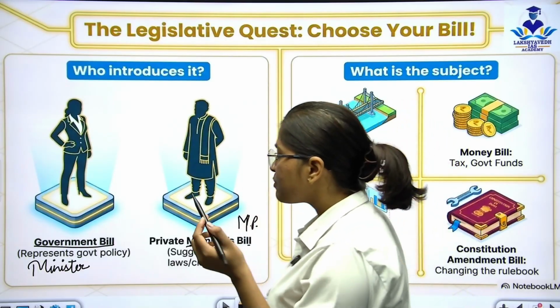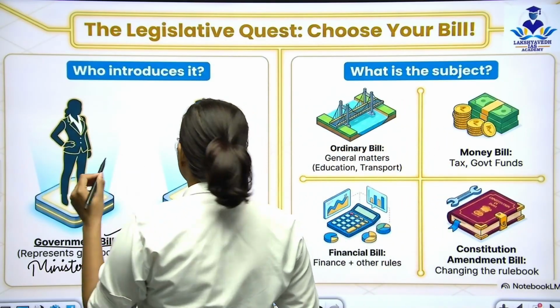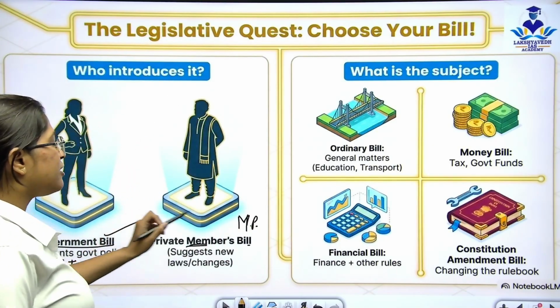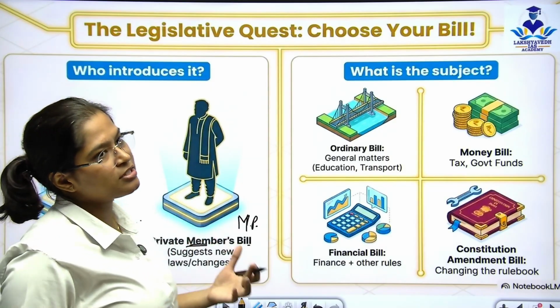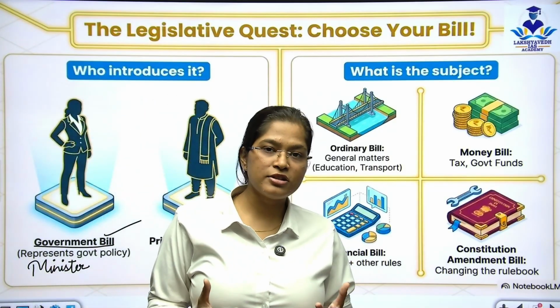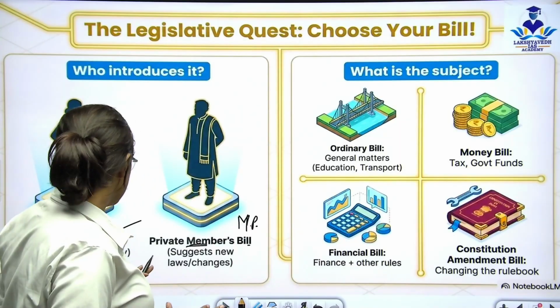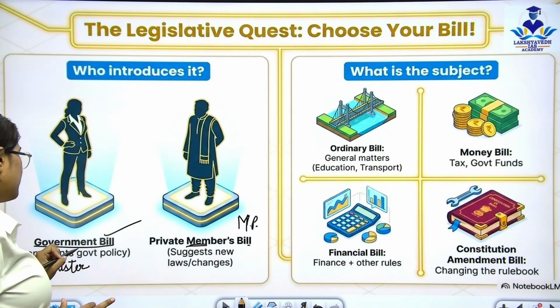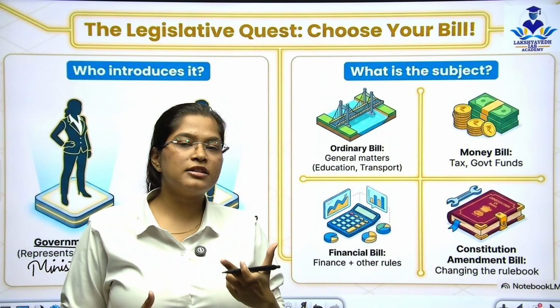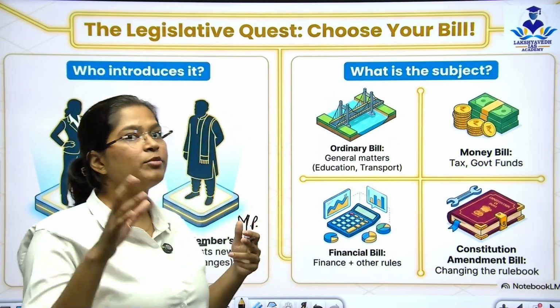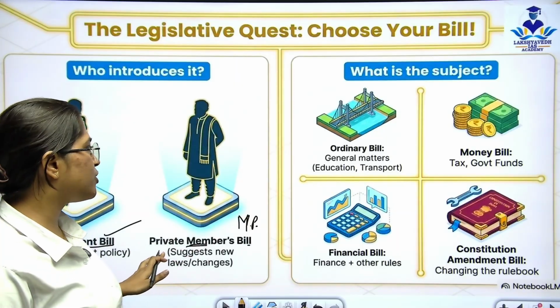So the ministers can bring government bills. Ministers can bring government bills and MPs can bring private members' bills. That is, they can suggest changes in laws, they can suggest amendments in laws. That is what the MPs can do. And the government bill is basically a government policy. The government represents it and the government के जो members होते हैं वो वही उसी को लाते हैं.